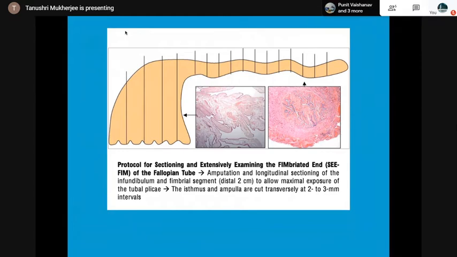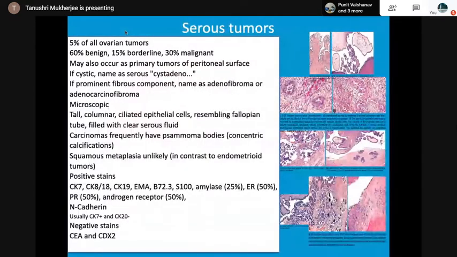Serous tumor, an overview: 5% of all ovarian tumors, 60% are benign, 30% malignant. If a prominent fibrous component is there with a cyst, it is adenofibroma or adenocarcinofibroma. So the tall columnar serrated epithelial cells resemble fallopian tube, filled with clear serous fluid. Then psammoma bodies. Then positive stains, as I have told already: CK7 is positive, WT1 is positive, ER, PR can come positive, negative for CK20, CEA and CDX2.